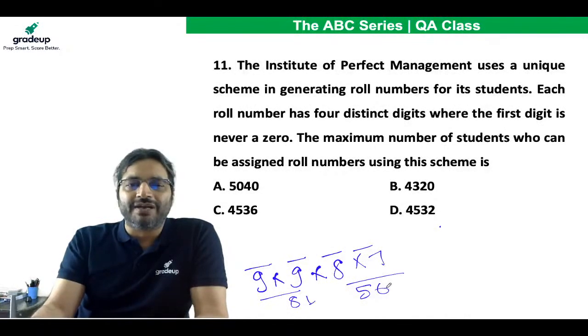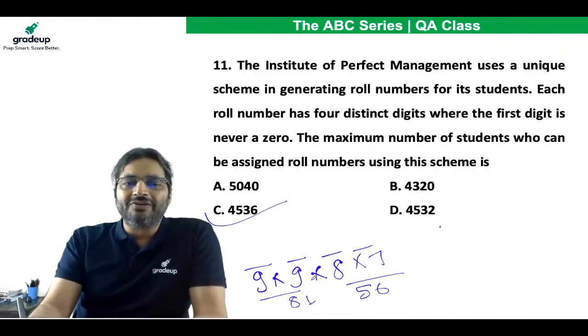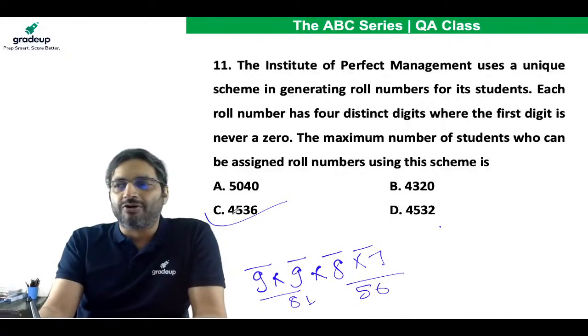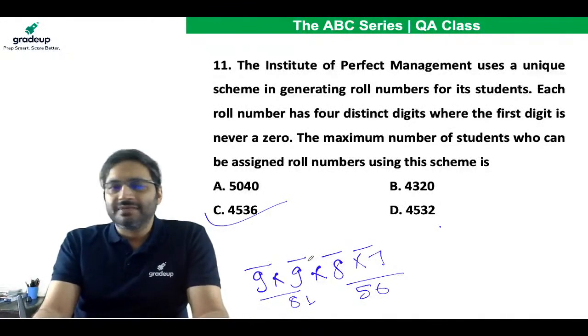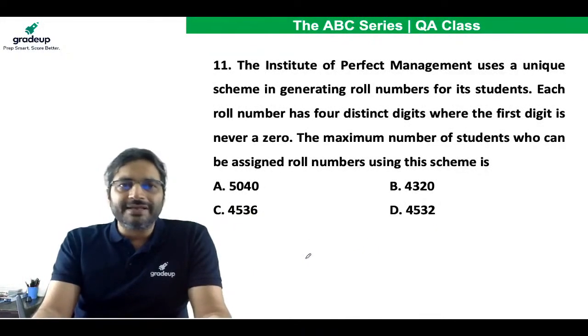So the last digit is 1 into 6. There is only one option where the unit digit is 6. That's the answer. 9 into 9 into 8 into 7 will end with 6. There is only one such option. Straight away go for that. Do not even try to multiply. Right? Let's move to the next question then.